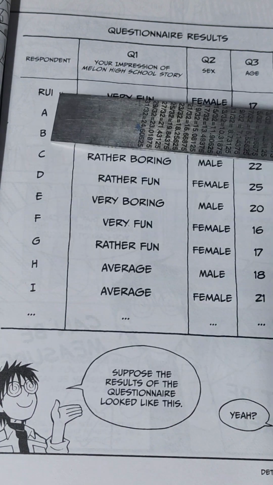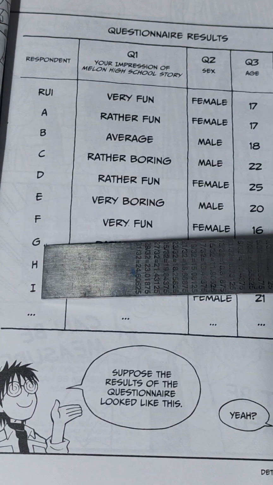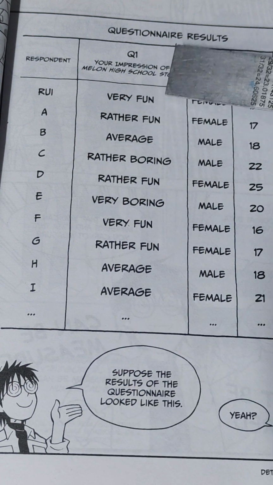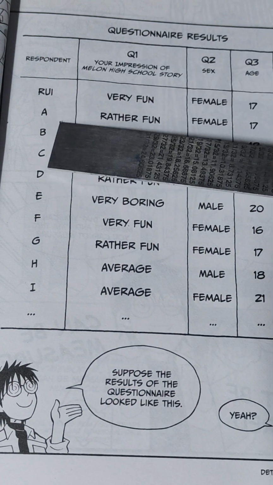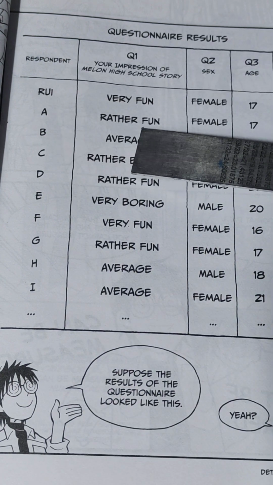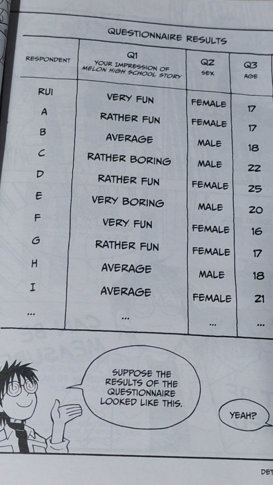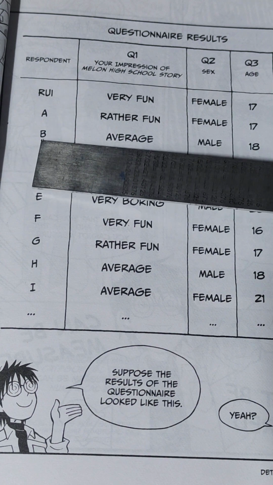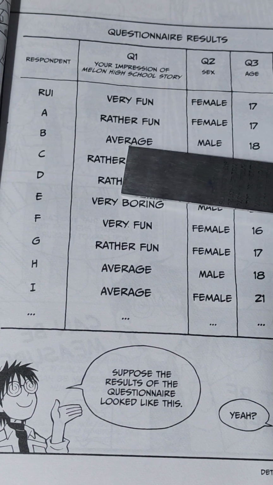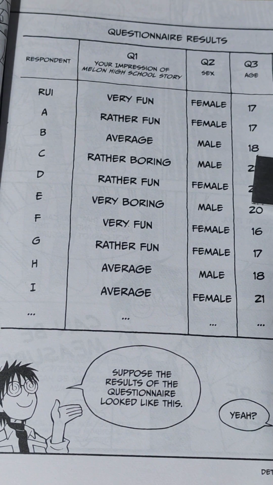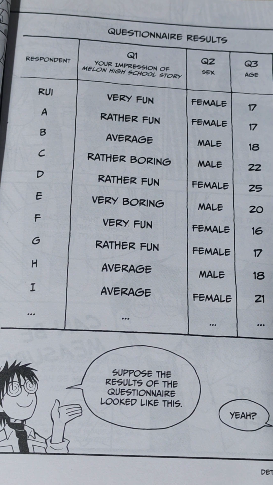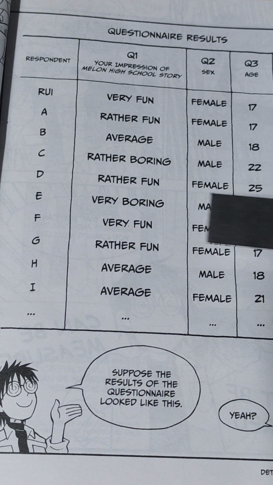And then he has assumed others as A, B, C, D, E, F, G, H, I. And their responses are: A's response is rather fun, female, 17, purchases 1. B says it was average, it's a male, age is 18, and comic book purchases are 5.